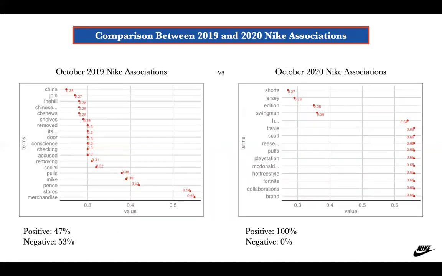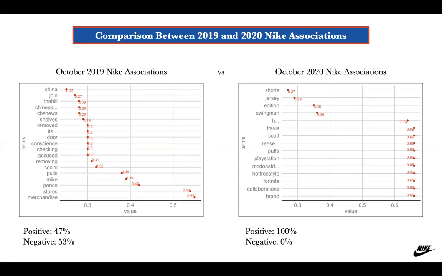The second visualization we're going to look at is word association. This is regarding Nike associations. In 2019, some of the words associated with Nike were positive and some of them were negative.